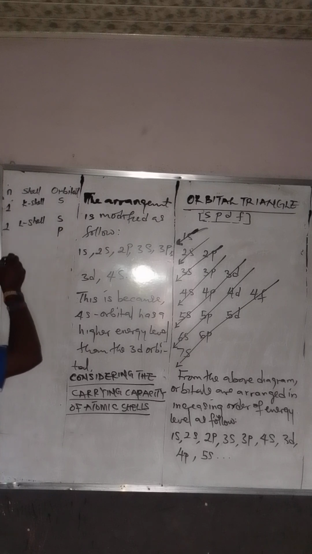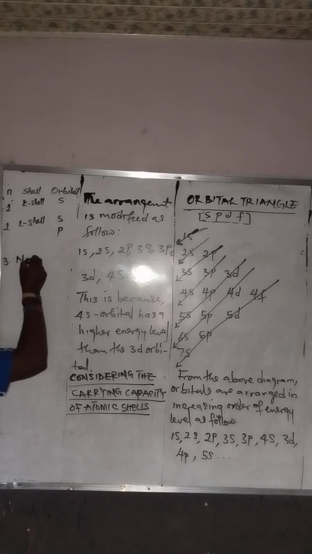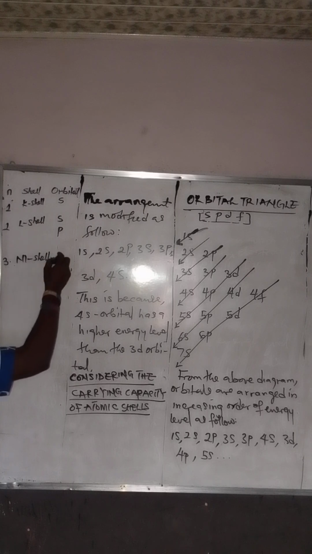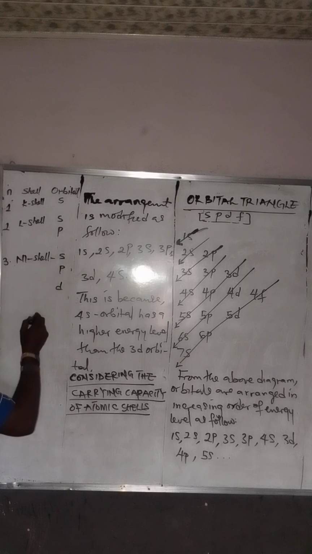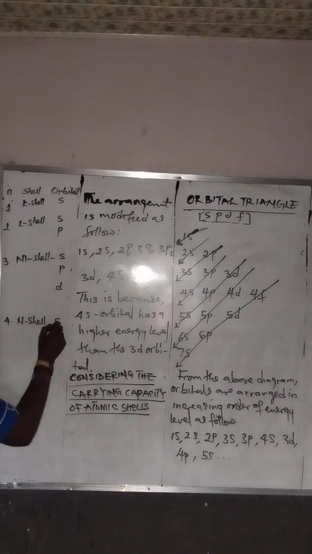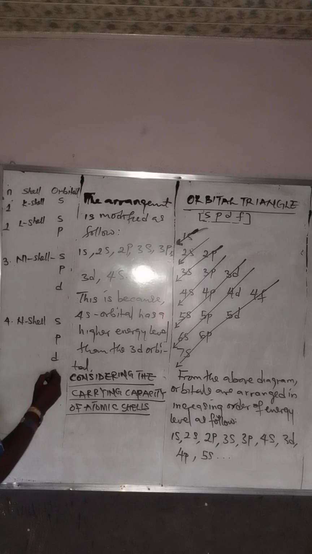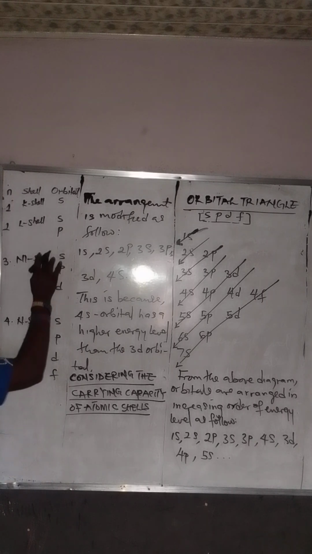Number 3 is M shell. KLM, okay, M shell. And this one contains what? S orbital, P orbital, and D orbital. Then the last one is N shell. N shell contains S orbital, P orbital, D orbital, and F orbital. Now, we are not done yet.